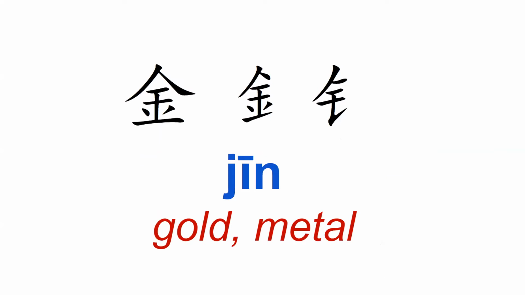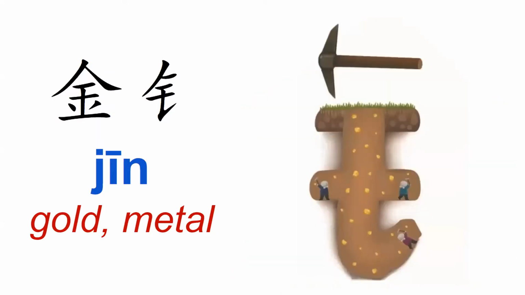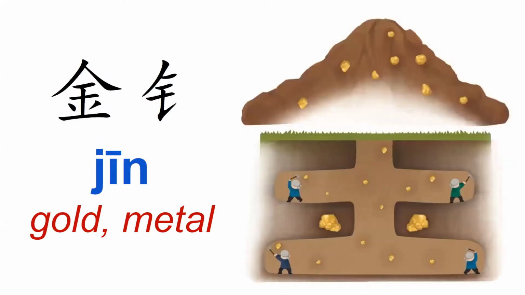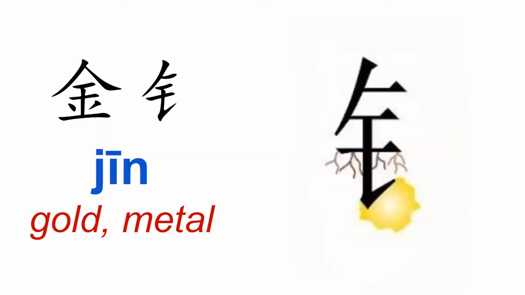Jin, this one is for gold or metal, okay? For example, we can see it in many, many words referring to some objects. Here you have some little drawings to help you to remember this radical, okay? Most of the times we're going to see it like the one on the right, because this one is the most common one. The first one is only used to express gold or something that is a metal, okay?